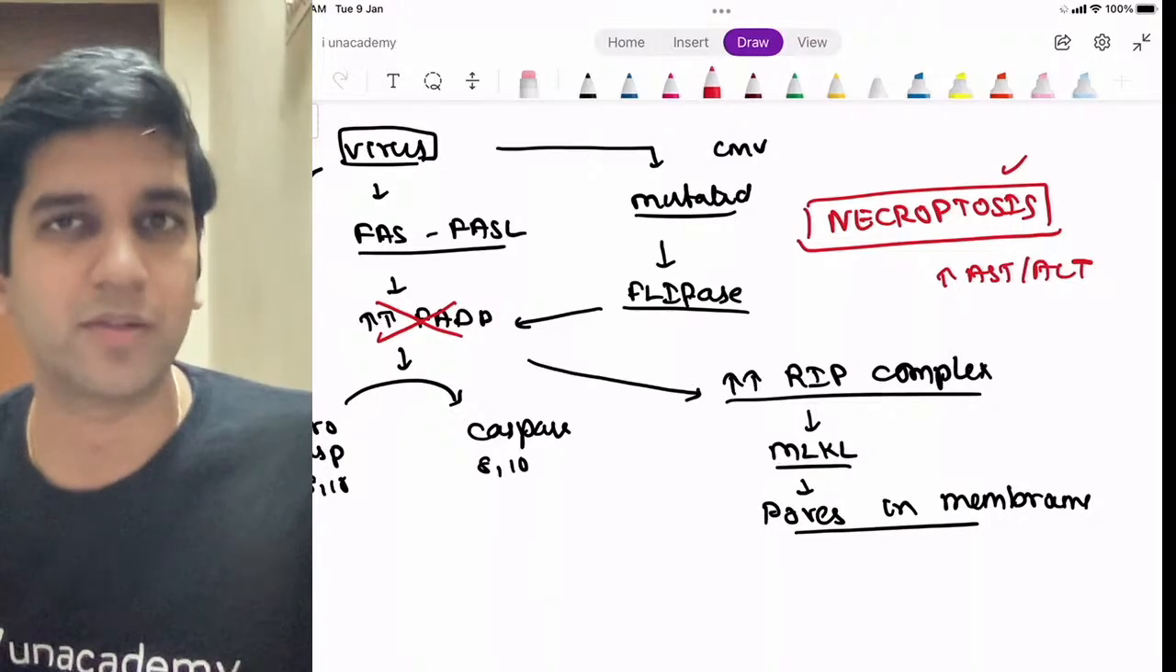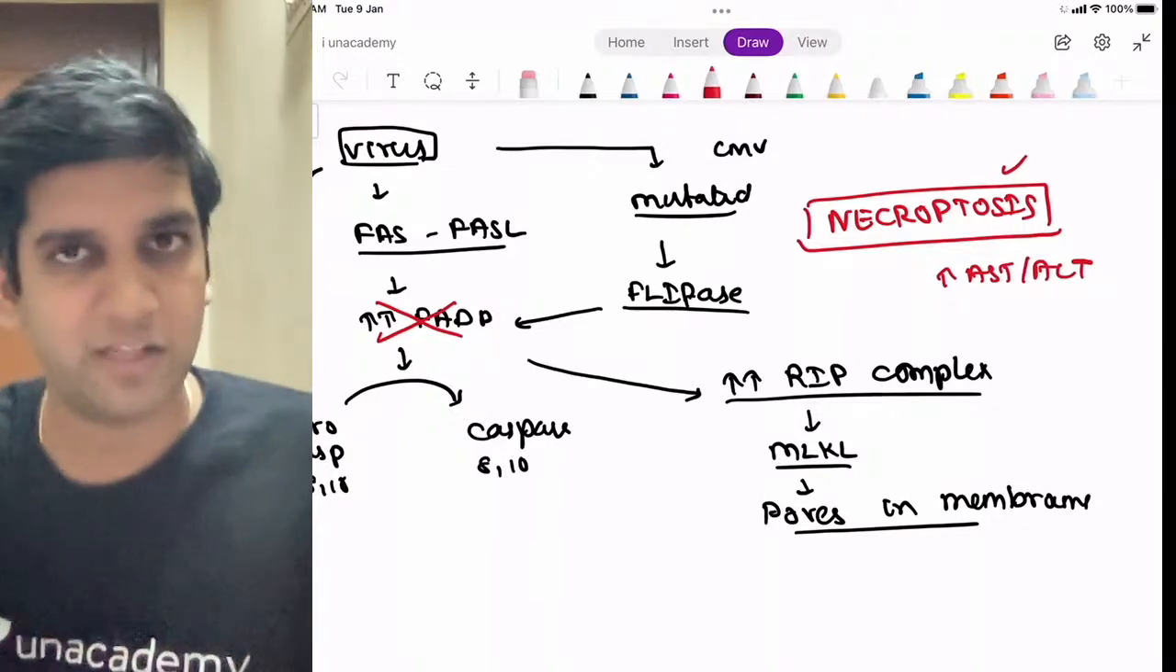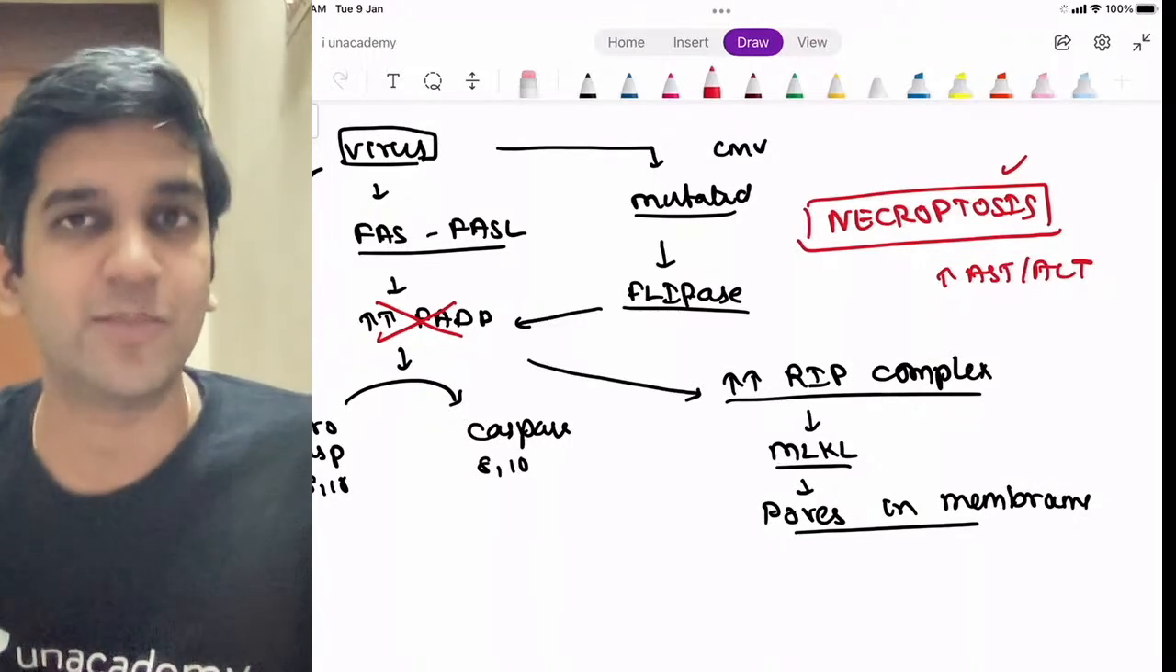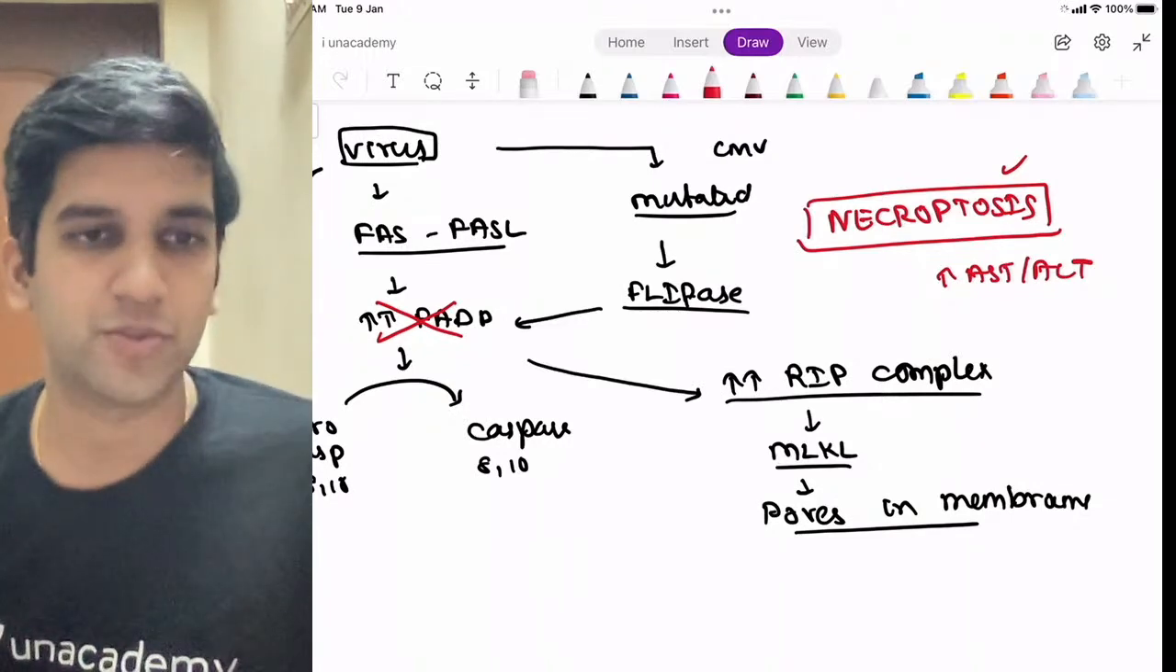As a discordance, I'm not finding something proper. Whatever you read in the textbook should be seen in the patient. If it's not seen in the patient, I'm missing out on something. Go and research, go and learn more. You will find new things, right? That's what necroptosis is, fine?